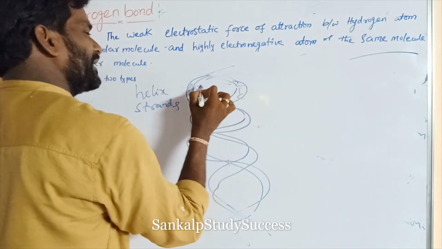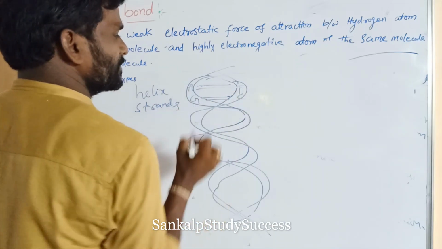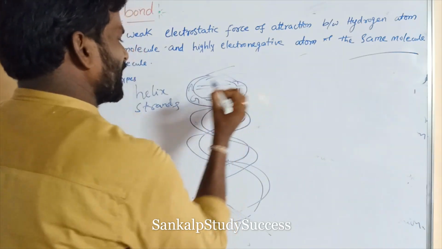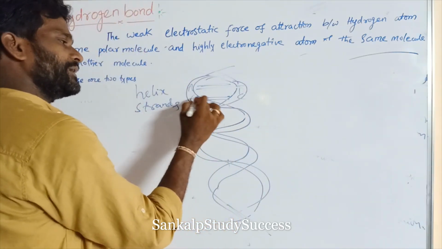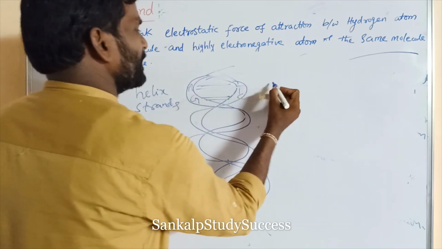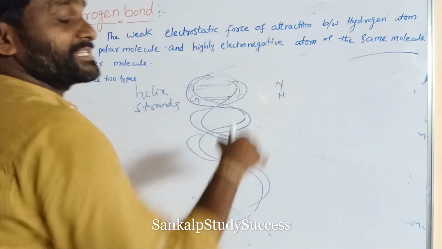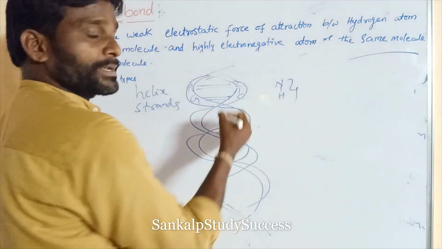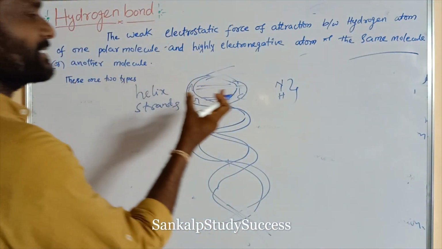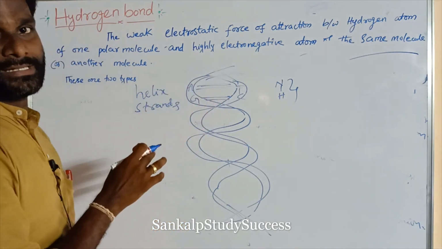Adenine forms a hydrogen bond with thymine. Guanine forms a hydrogen bond with cytosine. In these bases, N-H is present, nitrogen bonded to H, so this is a polar bond. So in DNA, hydrogen bond is present between the helix strands.